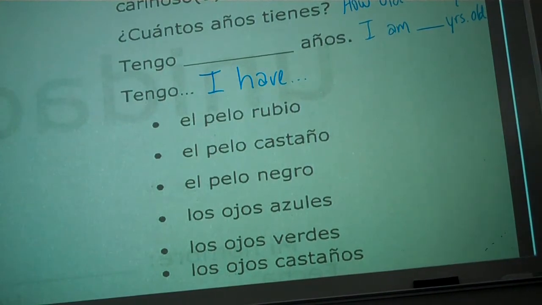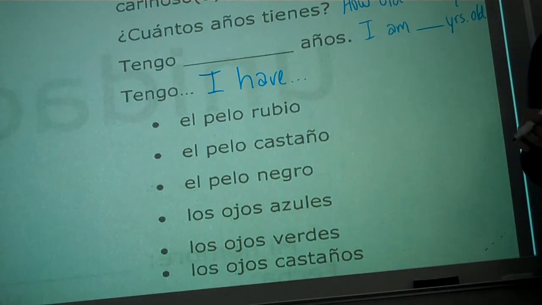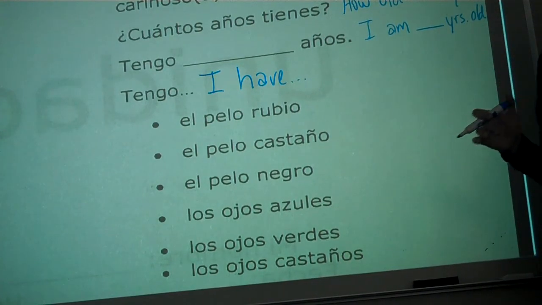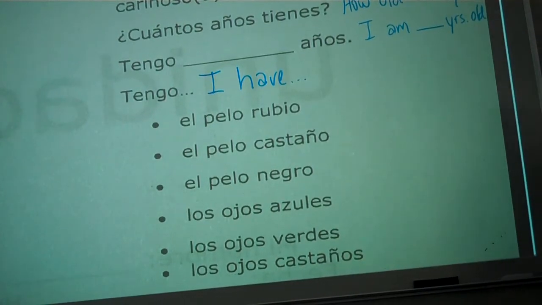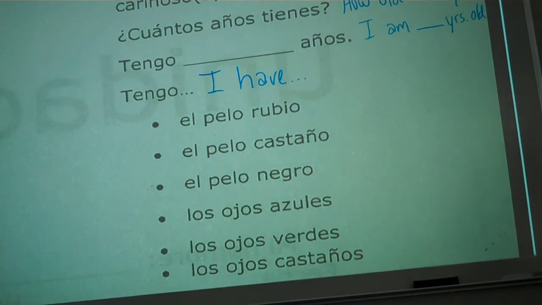Tengo el pelo rubio. The people in here that can say this and be truthful are Sofia, and Isabel, and me, and Marisol, and Viviana, and Cecilia, maybe, and un poco, okay? Also Jose, Maria, Eduardo, Kevin, Leonardo. So, now, all of us are going to be saying this the same way, whether you're a boy or a girl. Because before, these two guys would have said, soy rubio. And Marisol and I would have said, soy rubia. Okay? But now we're going to all be saying it the same way.